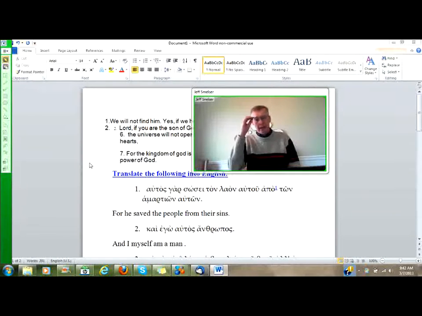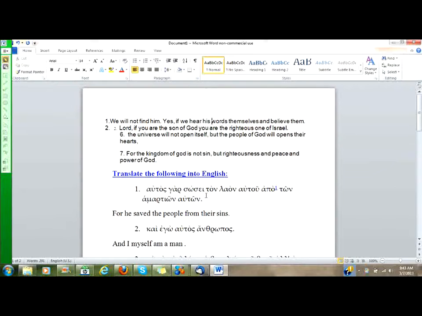We're going to be looking at the online exercises now, and you were asked to translate some Greek sentences into English. Number 1, we'll look at right here. We're looking at a student's homework here. Autos gar sosei ton laon autou apo ton hamartion auton. I'm going to translate this and then we'll look at the student's translation.